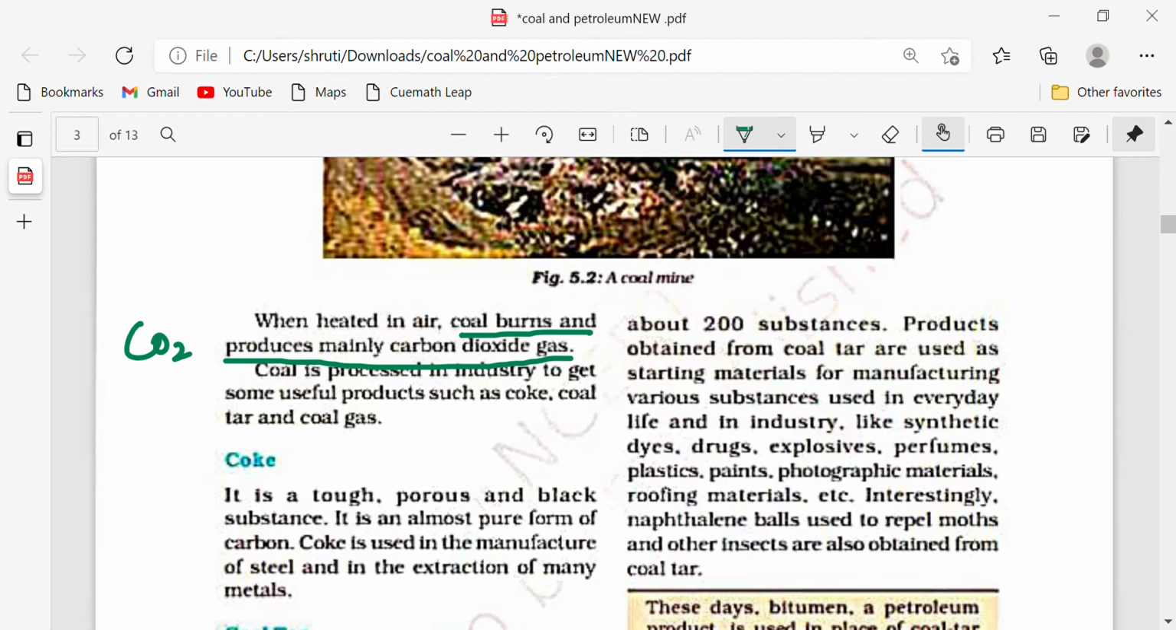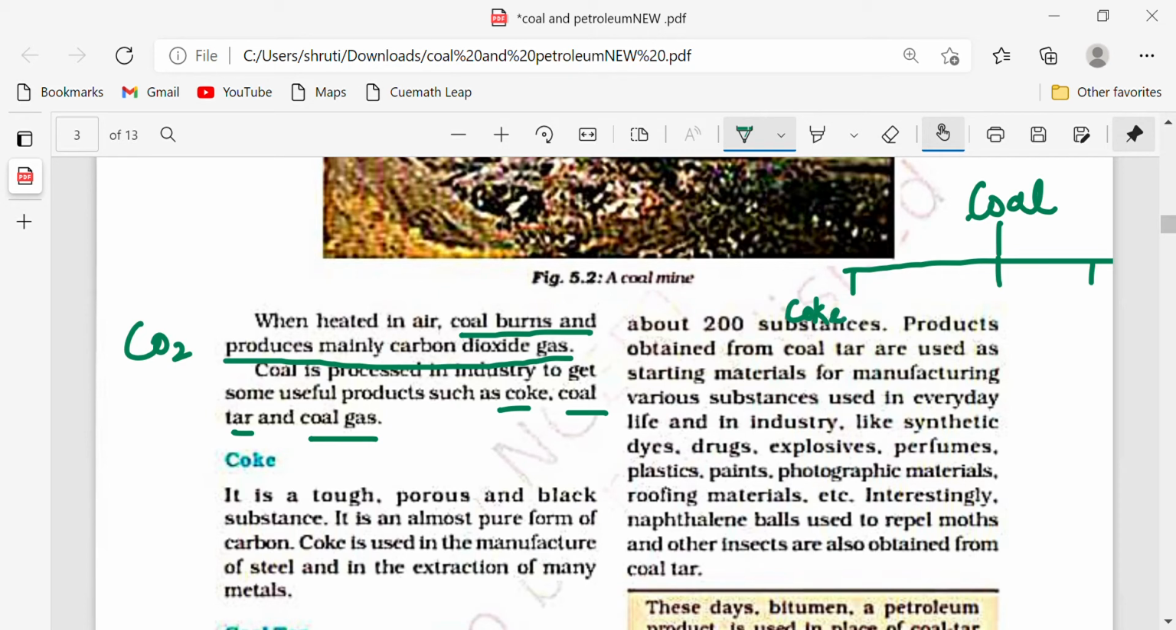Coal is processed in industry to get some useful products such as coke, coal tar and coal gas. Now what you need to remember is that coal contains three products. We can take out three products out of it. So the first product is coke.